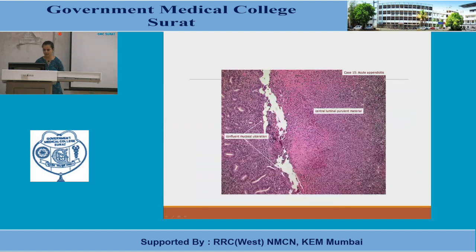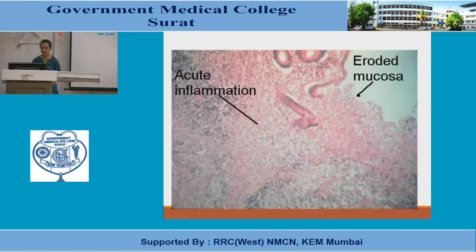What you are seeing here is a lumen filled with purulent material. These are the glands of the appendix, but the lining is ulcerated. Can you see? There is no continuous lining over here. It is only present over here, but again it is lost in the middle portion. So this is acute suppurative appendicitis. Again, in high power view, this is the eroded mucosa. Here it is in continuation, but here it is lost. So this is ulceration or erosion of the mucosa, and these are all acute inflammatory infiltrates.